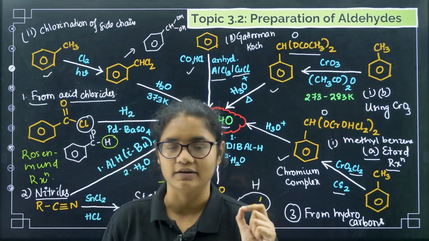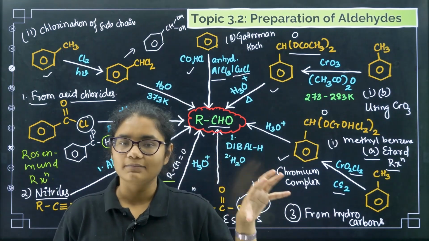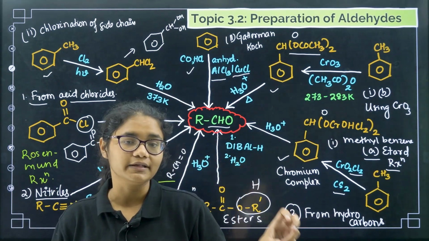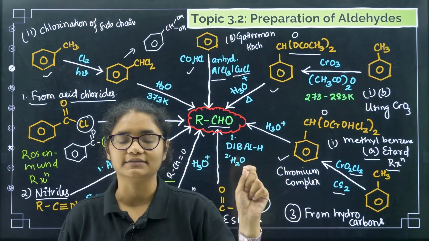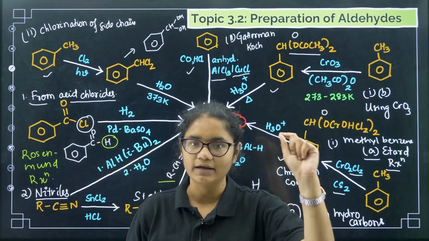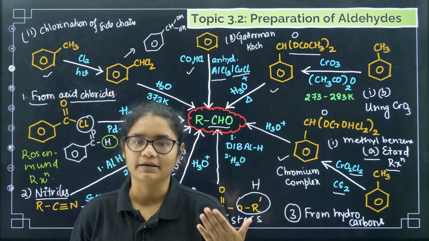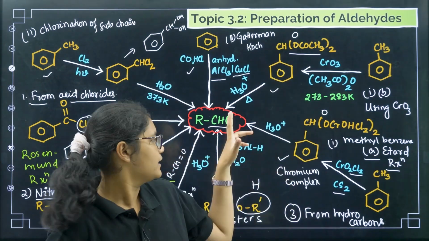This is your Stephen reduction. Next, from the same nitriles, you can treat with DIBAL-H, diisobutyl aluminium hydride, and water to get aldehydes. Or you can take esters and treat with DIBAL-H and water, you will again get aldehydes.